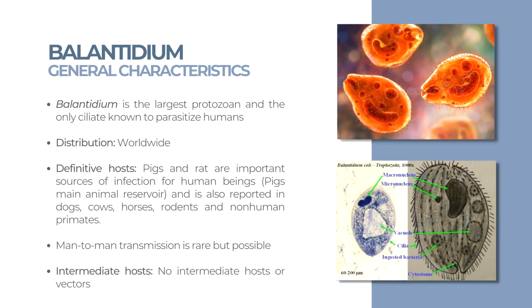So, the Balantidium general characteristics. Balantidium is the largest protozoan and the only ciliate known to parasitize humans. Its distribution is worldwide. The definitive hosts are pigs, and pigs and rats are important sources of infection for human beings. Pigs are the main animal reservoir, and it's also reported in dogs, cows, horses, rodents, and non-human primates. Man-to-man transmission is rare, but possible. There are no known intermediate hosts or vectors.